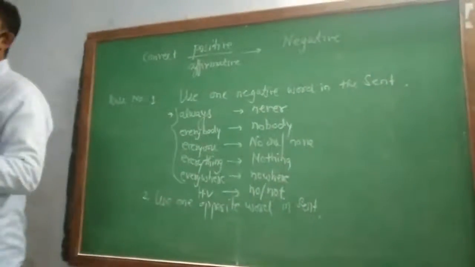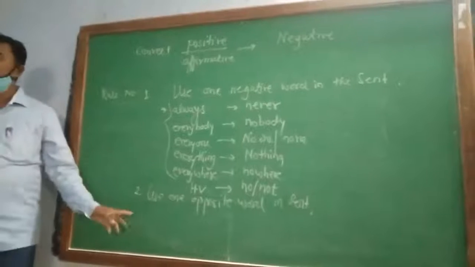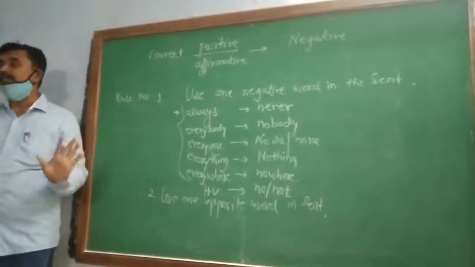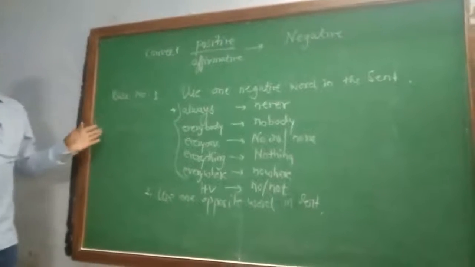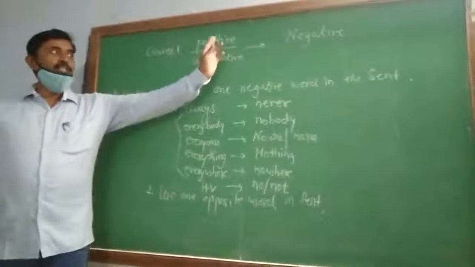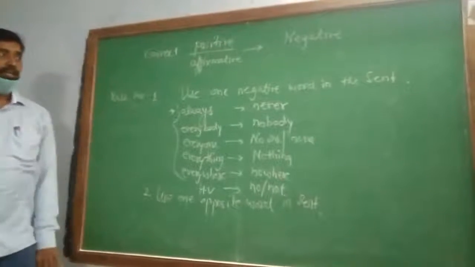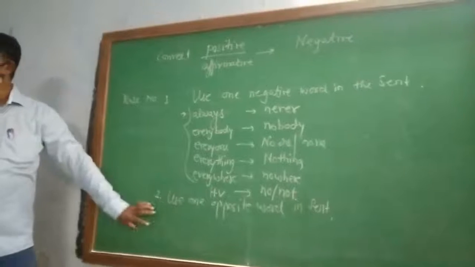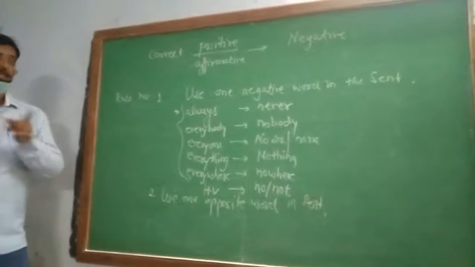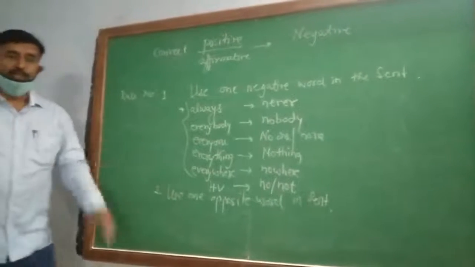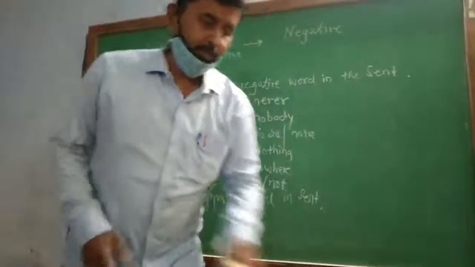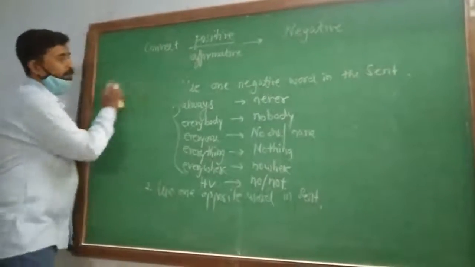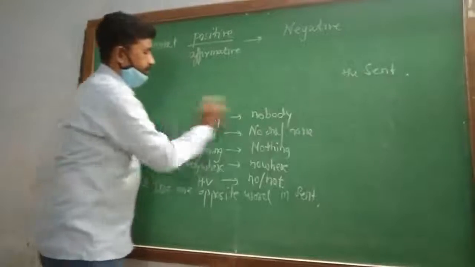So these rules work together. You have to use both the rules together. In that case only you can transform positive sentences successfully into negative. Keep these two rules in mind. I will explain each of them through examples. Let me rub the board and then after, we will start the examples.